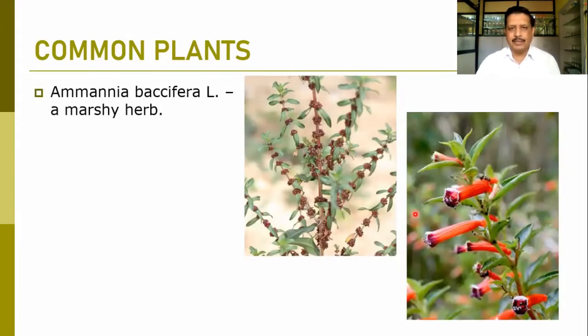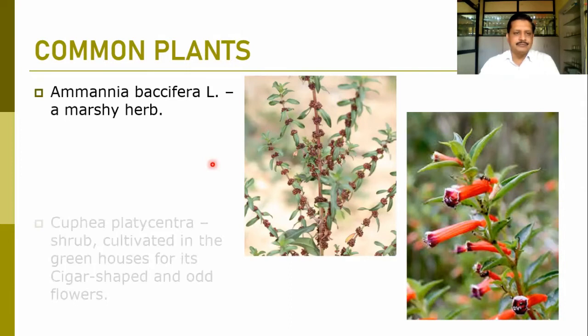Some of the common plants from our region is Ammannia baccifera. Normally it is found in the water-logging areas, particularly marshy areas where water stayed for some time. You might have seen this particular plant, Ammannia baccifera, a very small herbaceous plant having height about 7 to 8 inches.